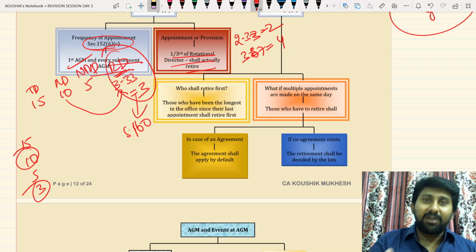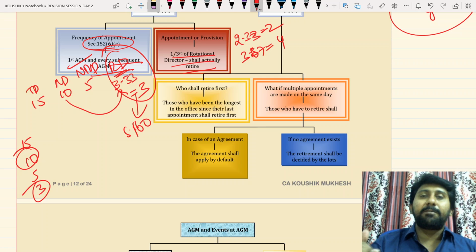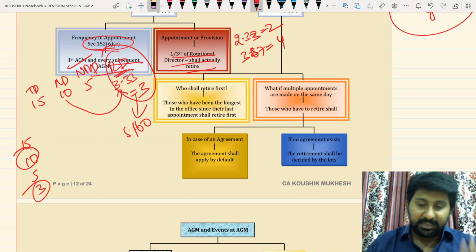In these nominated, only 3 are selected. 1/3 are selected, not 3. Don't mug up 3. 1/3 of 10 is 3. So 3 are selected. These 3 people will be the elimination. If they are reappointed, they will come back, or else they will go out. That's how the section was drafted.